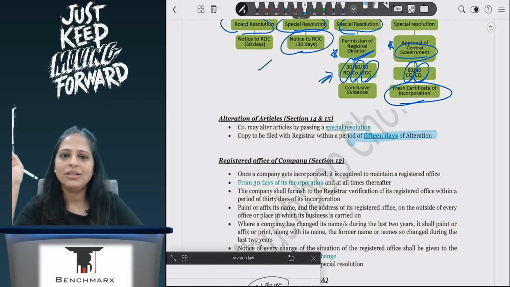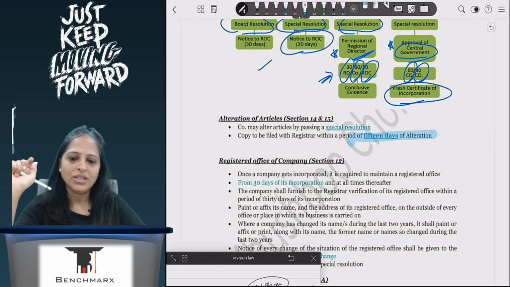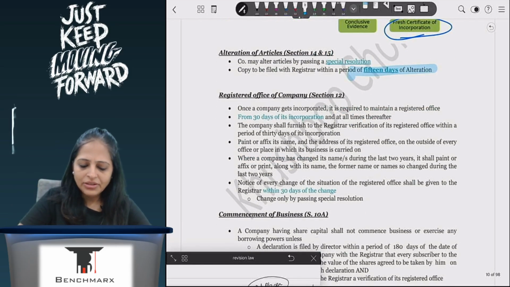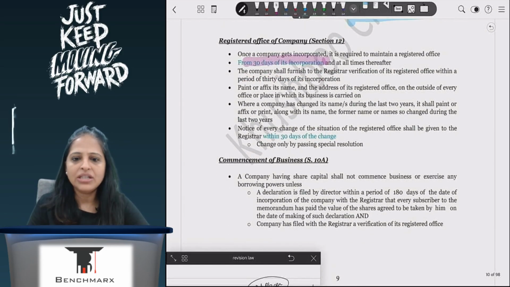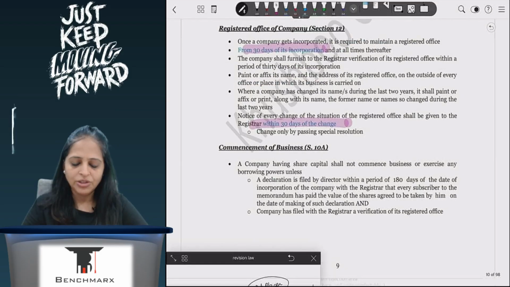On all communications that the company sends, you will always see the registered office address. Even on visiting cards you will see it, correct? So within 30 days I have to send the registered office address, and any change also has to be made by passing a special resolution and by intimating the ROC within a period of 30 days.